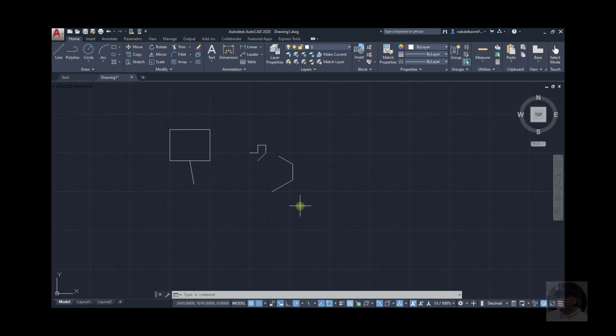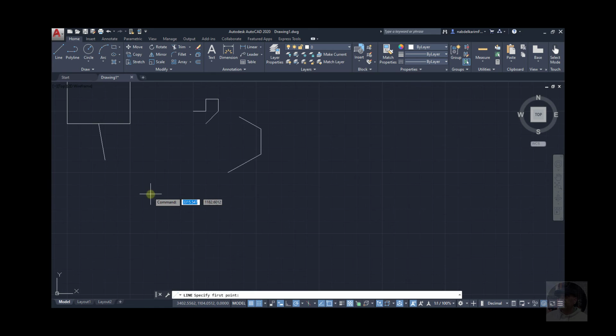Okay, so the normal snap type is the grid snap or rectangular snap, you can call it, but we also have polar snap. Okay, so if the snap type is set to polar snap, then it will follow the angles that are preset here. For example, let me select 15, 30, 45 and draw a line.